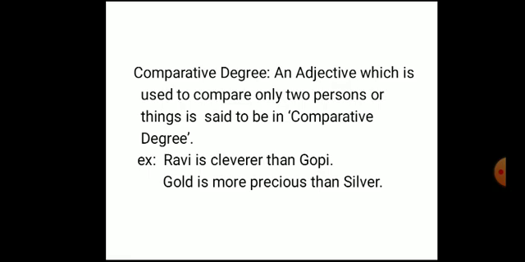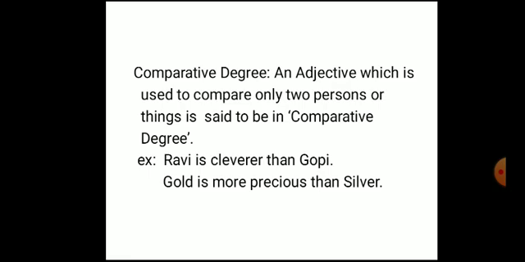Comparative degree. An adjective which is used to compare only two persons or two things is said to be in comparative degree. As in the earlier slide, we just spoke about that person, only about that thing. Sita is a good girl in the class, I said. So I didn't compare anything. So that adjective, good girl, becomes a positive degree.